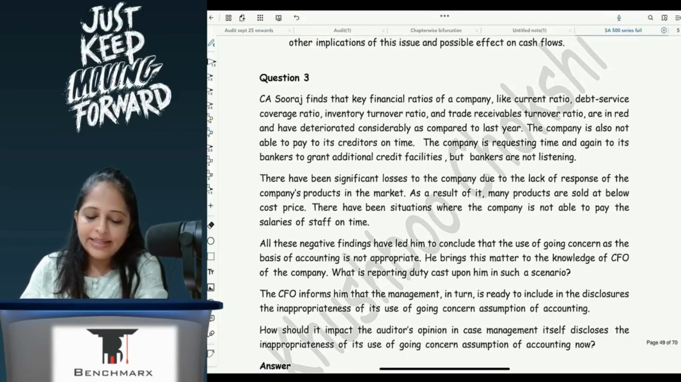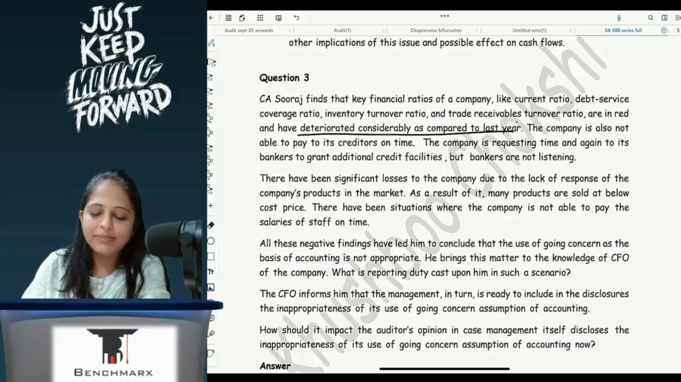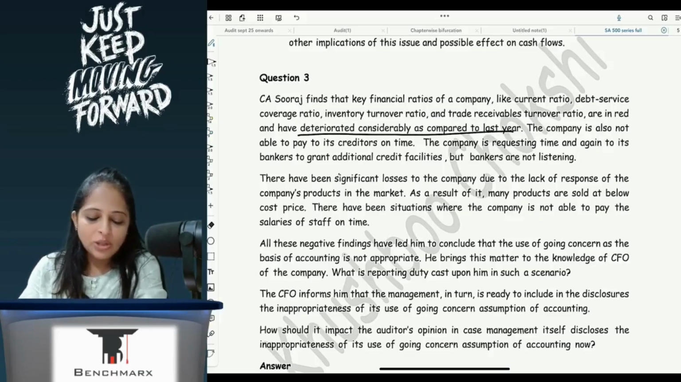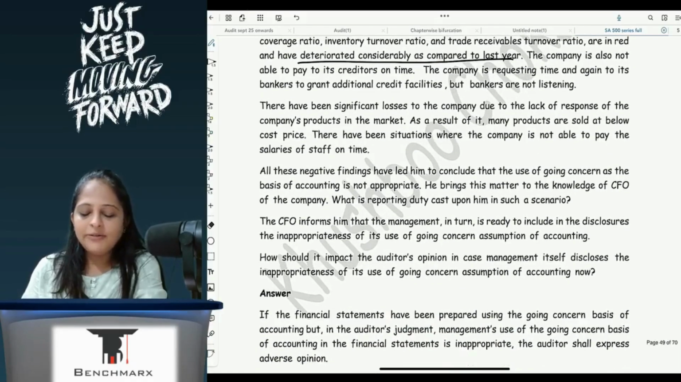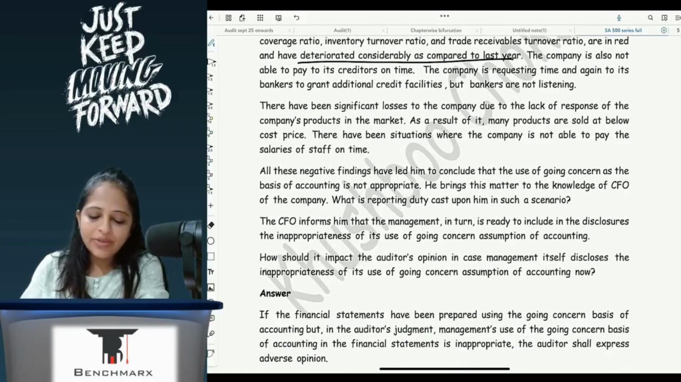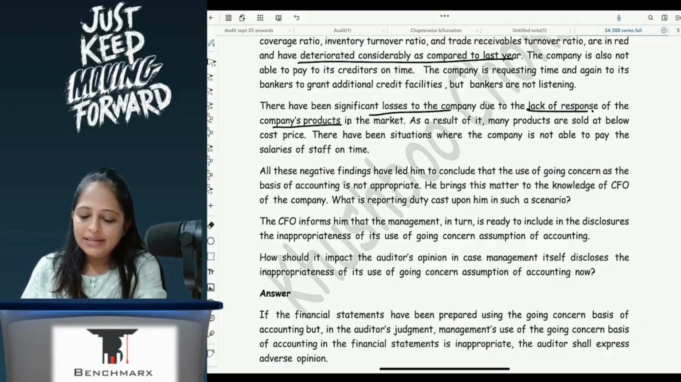CA Suraj finds that key financial ratios of the company like current ratio, debt service coverage ratio, inventory turnover ratio and trade receivable turnover ratio are in red and have deteriorated considerably as compared to the last year. The company is also not able to pay its creditors on time. The company is requesting time and again to bankers to grant additional credit facilities, but bankers are not listening. There have been significant losses to the company due to lack of response of the company's product in the market. As a result, many products are sold at below cost price.